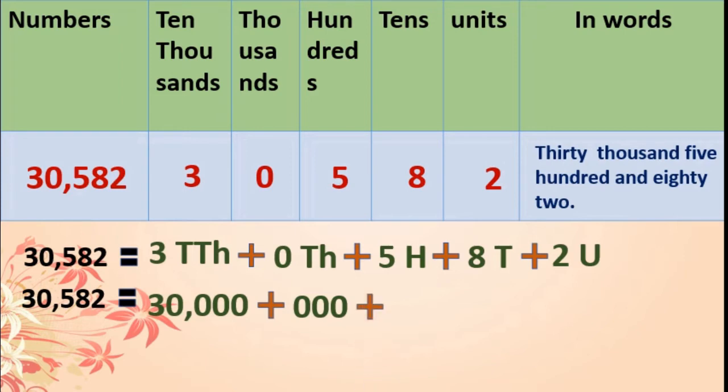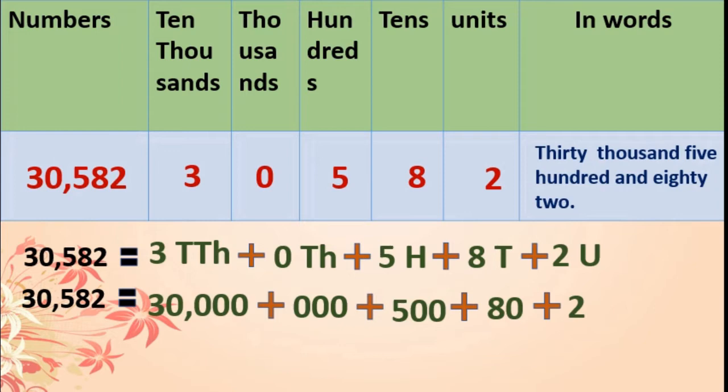Then plus 500, I will write 500. Plus 8 tens means 80. Plus 2 units means 2 into 1, that is 2. Okay, dear students, the same I have written in expanded form. What have I written?